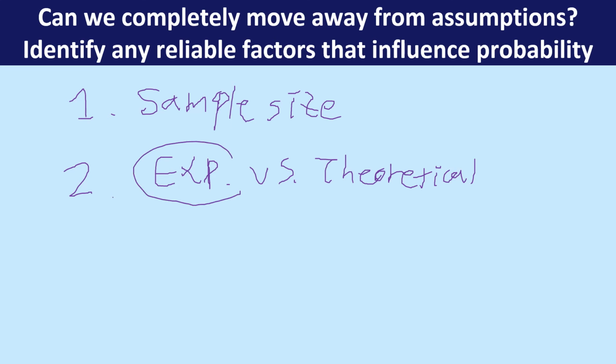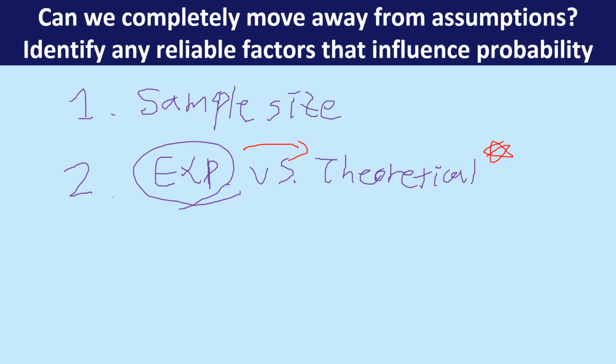Most of the time, experimental probability gives you, how can I say, a lot of assumption. Our goal is to try to go from experimental to theoretical, but getting there is quite tricky. What other reliable factors influence it?